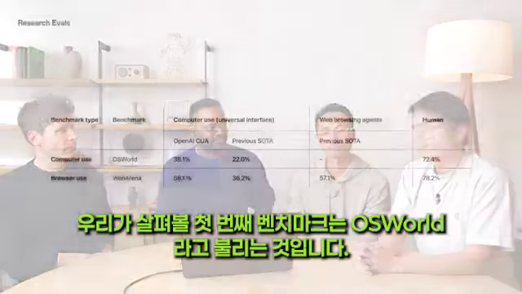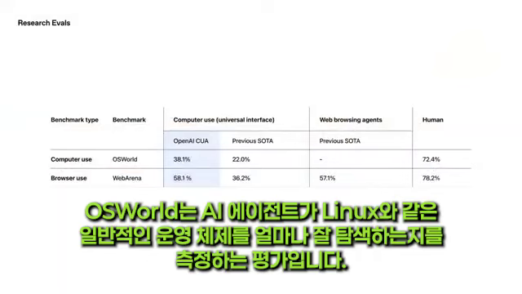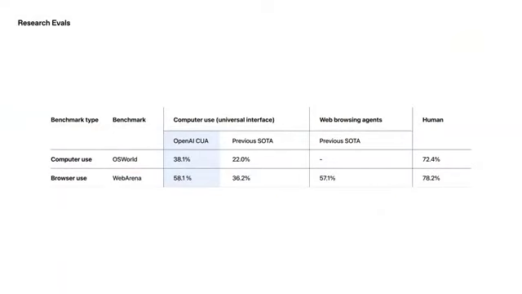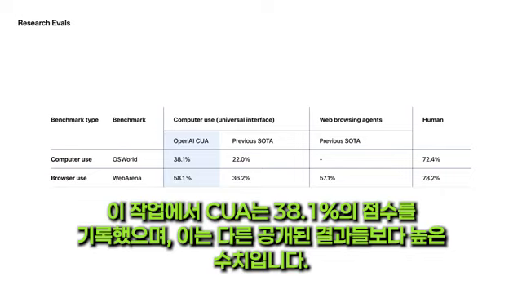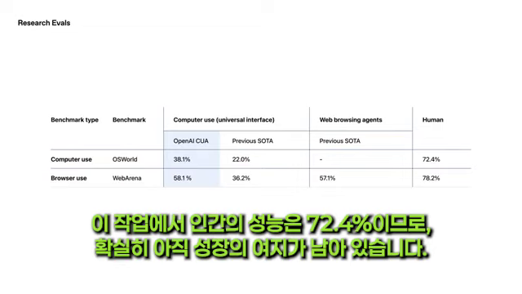One of the first benchmarks that we're going to look at is called OS World. OS World is an eval that measures how well AI agents navigate common operating systems like Linux. On this task, CUA gets a 38.1% score, which is higher than other publicly published results. Human performance in this task is 72.4%, so we still have room to grow, definitely.